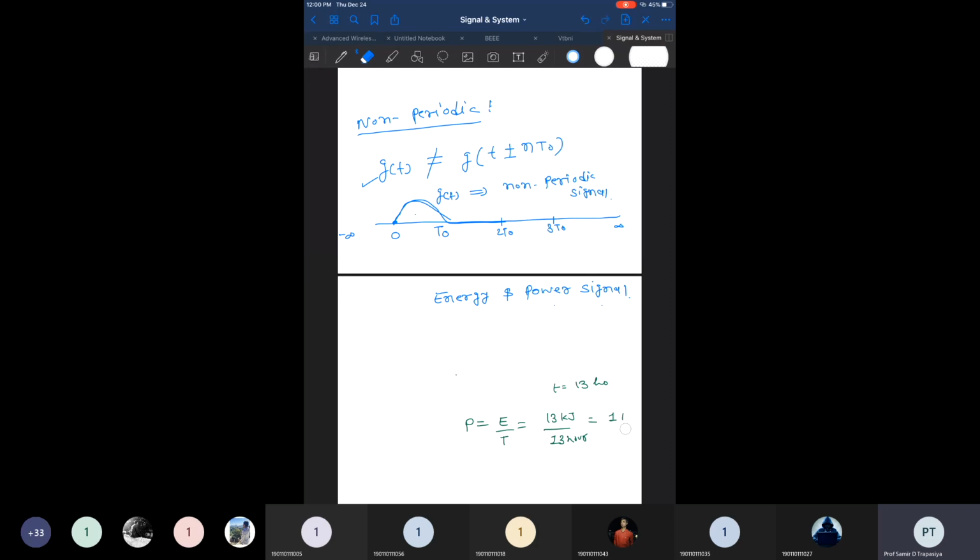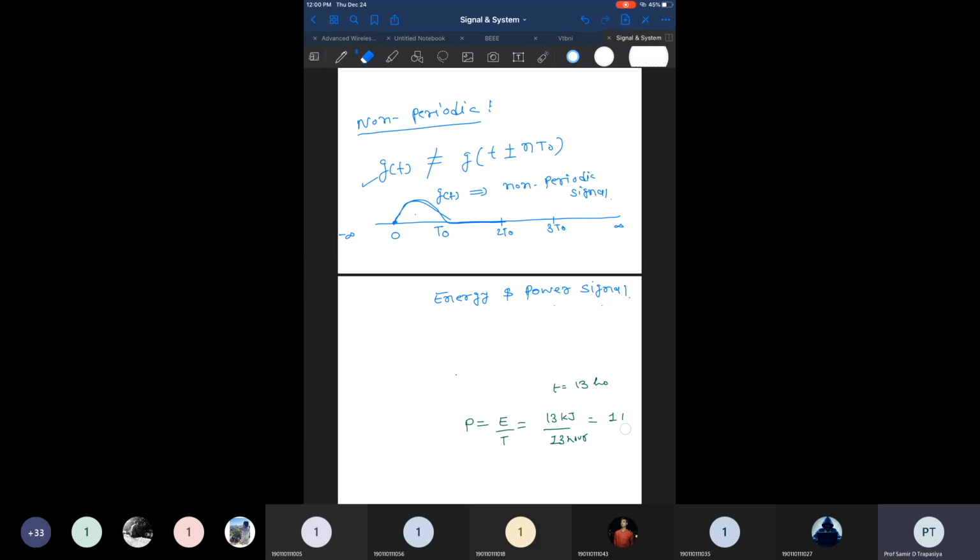More power means you have a high pickup, a good pickup. Bikes or cars with a higher cc can generate more torque or more power. Power is basically how much energy you are generating in 1 second. So energy divided by the time period over which it is generated gives you the power.